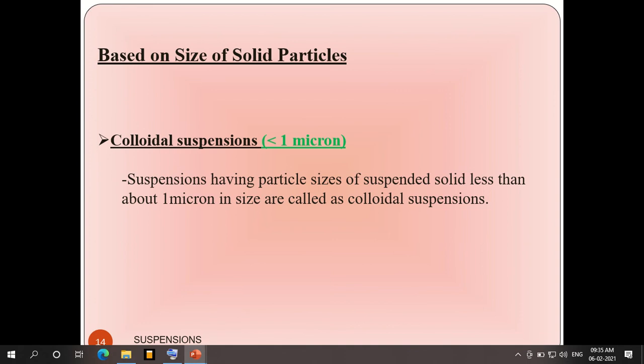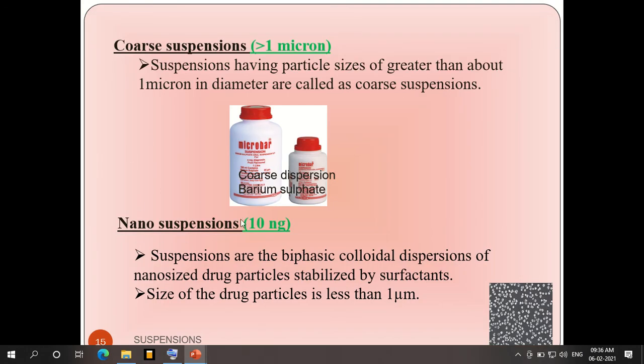And based on the solid particle size, which is the most important one here. In emulsions and suspensions, ultimately the dispersed oil globules or solid particles, their size range matters. Even in emulsions we have discussed micro emulsions and nano emulsions, so that is all related to dispersed particle size. Here also, based on the dispersed particle size, suspensions may be classified into colloidal suspension, coarse suspension, and nano suspension.